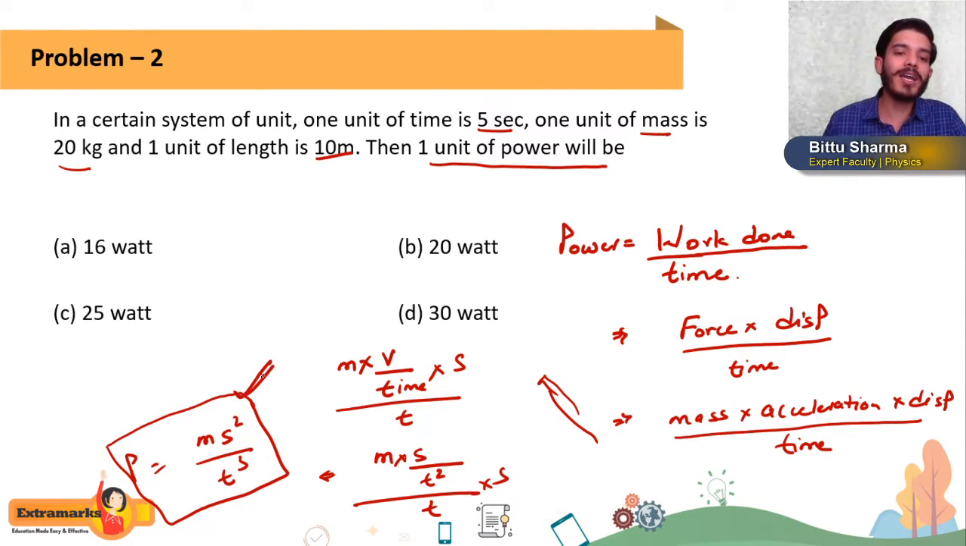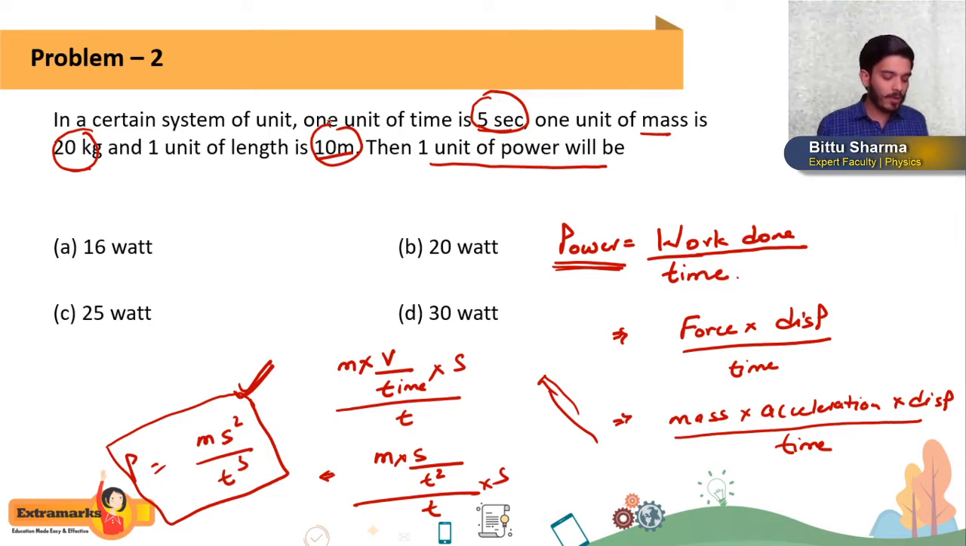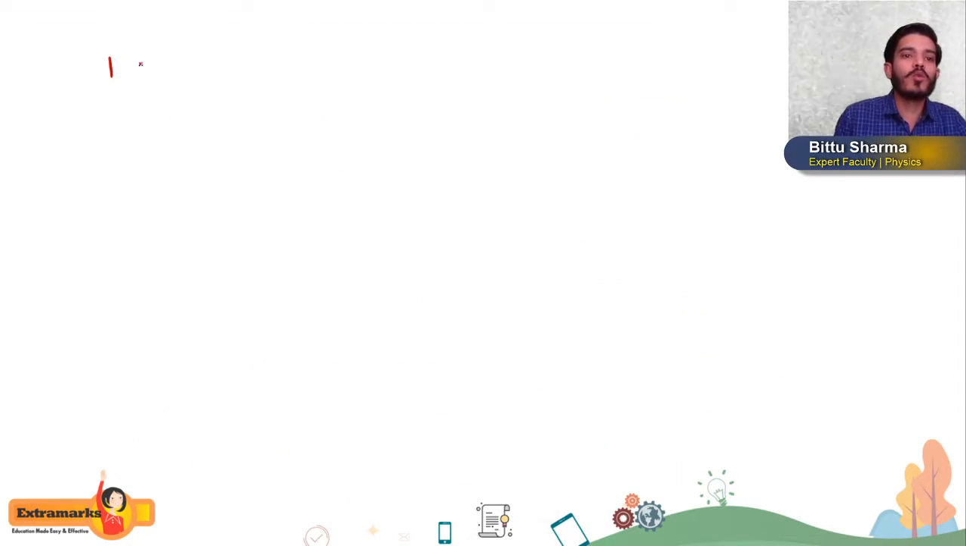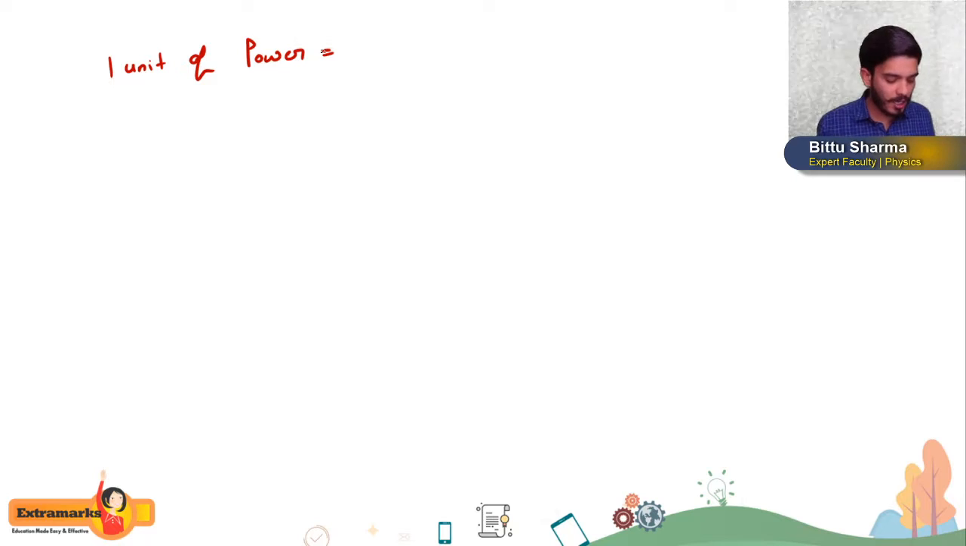Now why did I do it like this? Because I want the formula of power in terms of fundamental quantities. Here they gave the unit of time as 5 seconds, the unit of mass as 20 kg, and the unit of length, that is displacement, as 10 meter. They are asking 1 unit of power will be how much. So 1 unit of power in their system, students, we will see here.